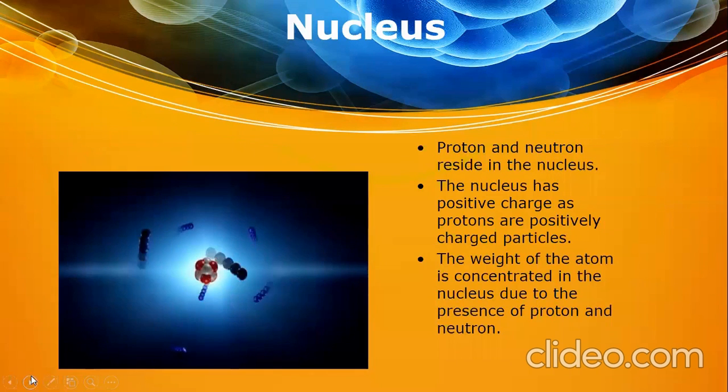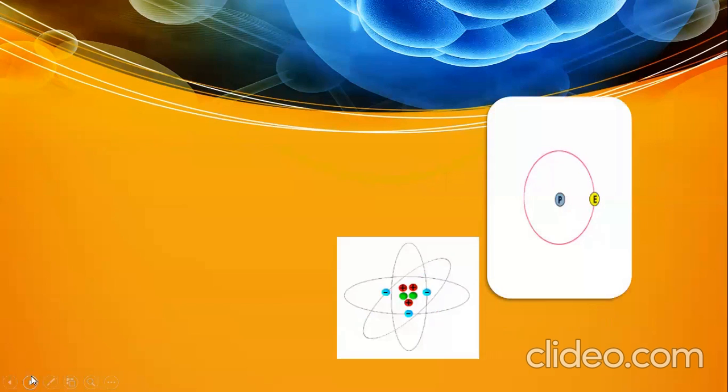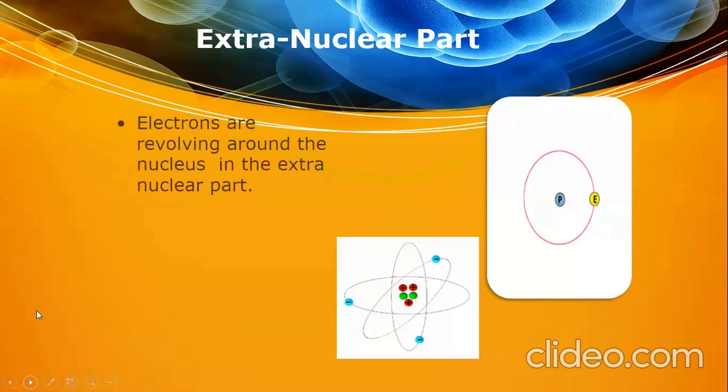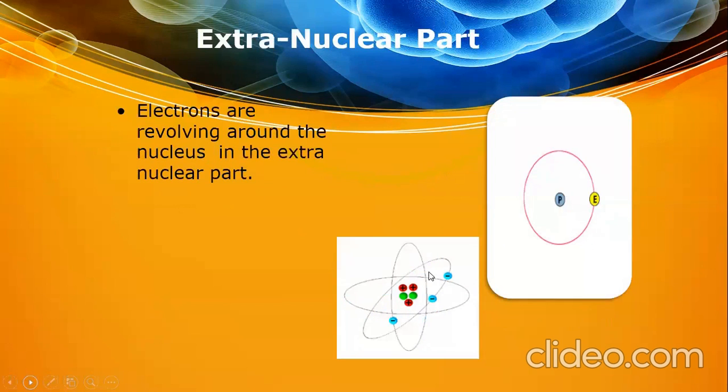Okay. Now next, again the extranuclear part, electrons. As you can see in the pictures, in both the pictures, the electrons are revolving in the orbits or shells. Protons are present in the nucleus in the center. See, there are 3 protons, 2 neutrons, and 3 electrons.